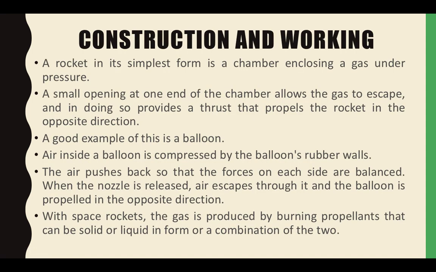Now, construction and working. A rocket in its simplest form is a chamber enclosing a gas under pressure. A small opening at one end of the chamber allows the gas to escape, and in doing so provides a thrust that propels the rocket in the opposite direction. When a rocket gets ignited, the gas escapes and the thrust is the power that propels the rocket in the opposite direction. The thrust is downwards, but the rocket goes upwards with greater speed.